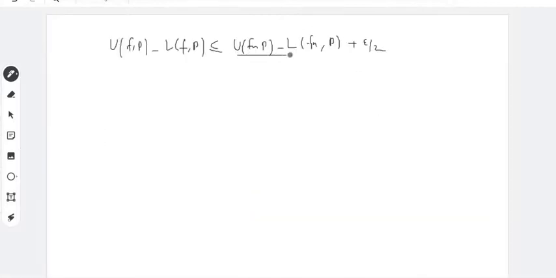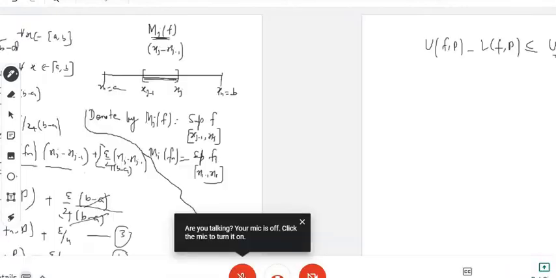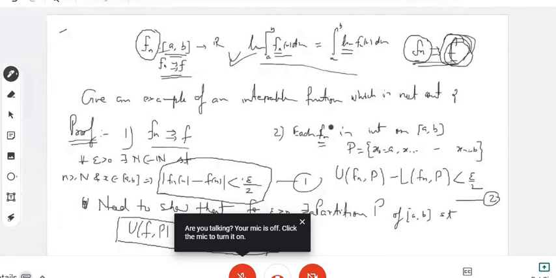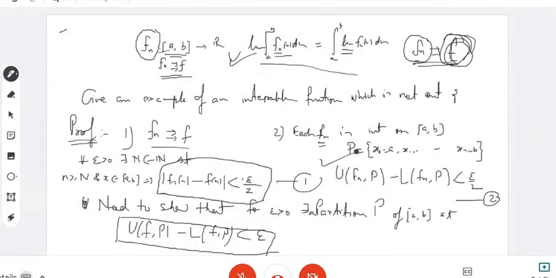Now you use the condition that this fn is integrable. This fn is integrable for each n, you know. So therefore, this upper Riemann sum minus lower Riemann sum for the partition P, you use it, in fact, equation number 2.